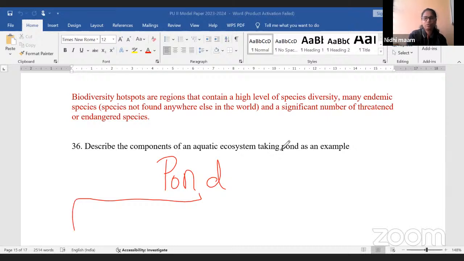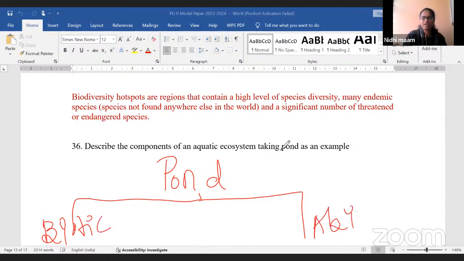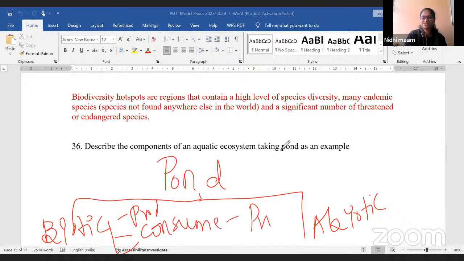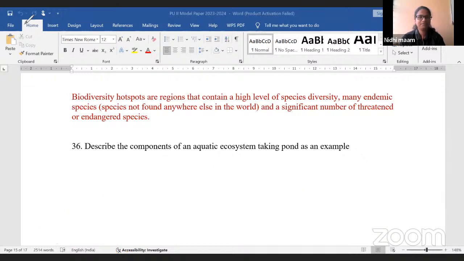Here you can write a flow chart. The first one is the biotic component. What is there in the biotic component? What is there in the abiotic component? In the biotic component again we have producers and consumers. Consumers again we have primary, secondary, tertiary. Let me show you, just a minute. First let us say the answer.